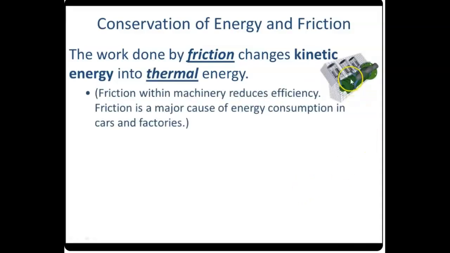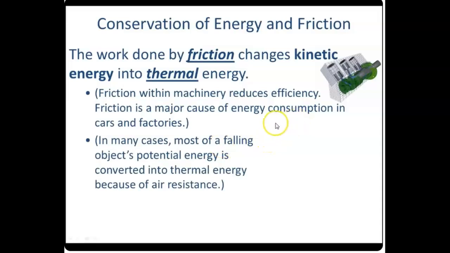So anytime you have machinery, friction reduces the efficiency. It's also a huge cause of energy consumption in cars and factories. So in a lot of cases, a lot of falling potential energy is converted to thermal energy. But the total amount does not change. You can't create energy, you can't destroy it. All that happens is it's going to be changed to a different type of energy.